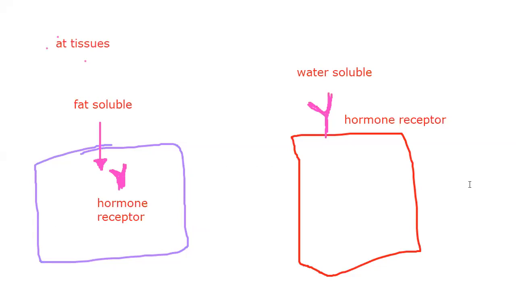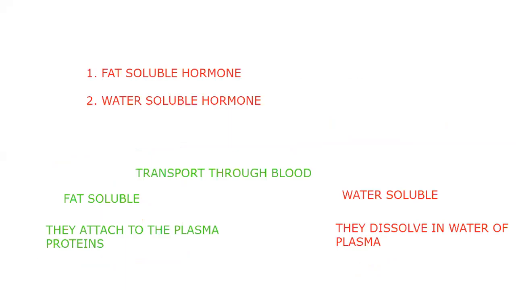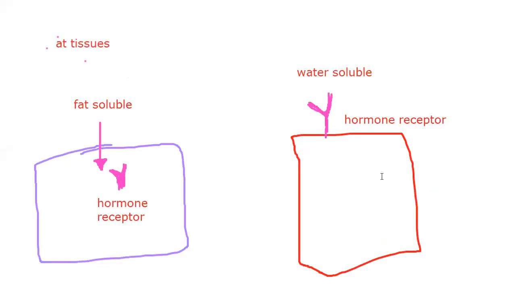Okay, then let's talk about the water soluble hormone. Yes, they dissolve in the water of plasma and they travel through the blood in the dissolved condition. When they reach the cell, as they cannot enter the cell membrane, being water soluble, their hormone receptors are present outside the cell.